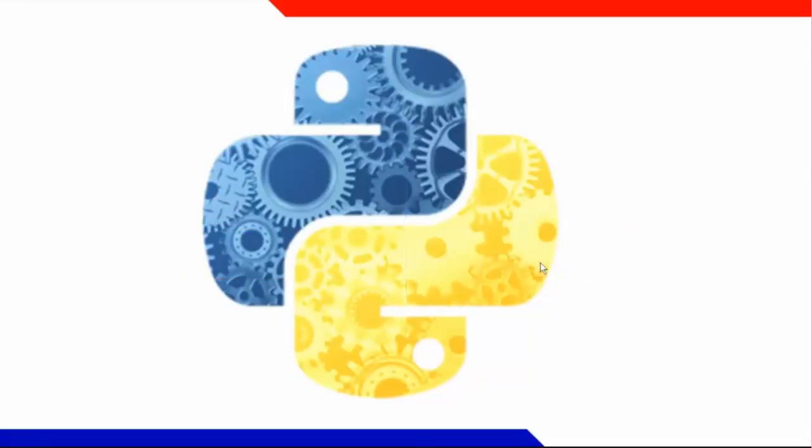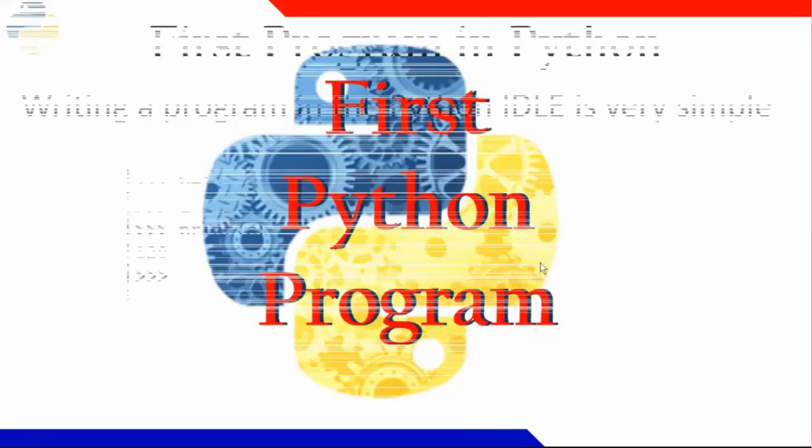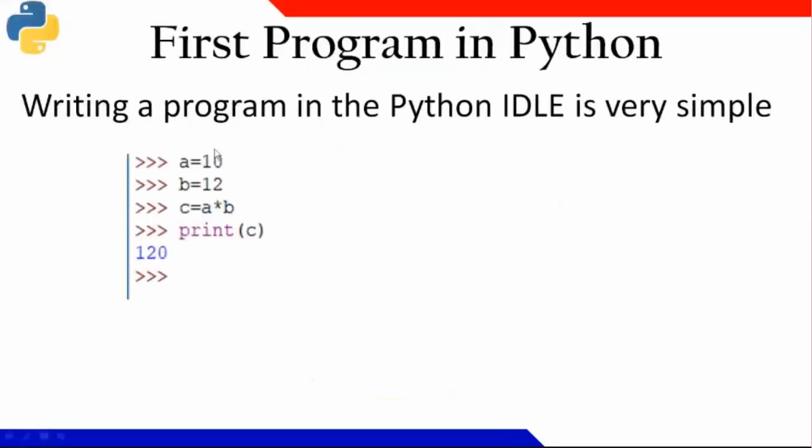Now, the next topic we are going to start with is how to write our first Python program. As you have seen earlier, when I'm writing code at the prompt, what is it called? This is called the interactive way of writing the Python program.